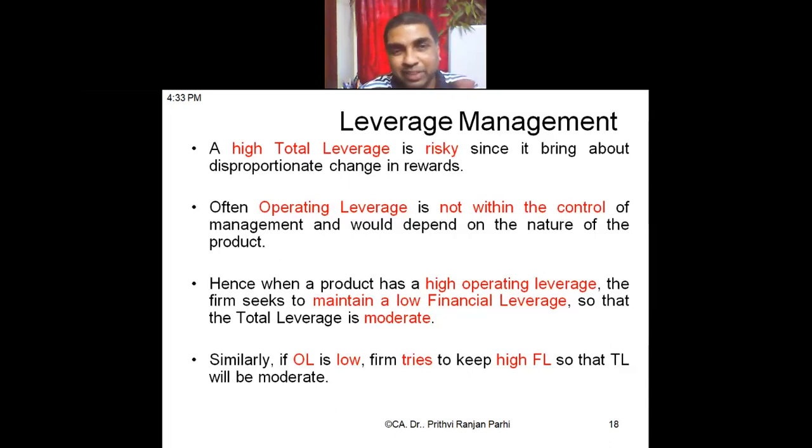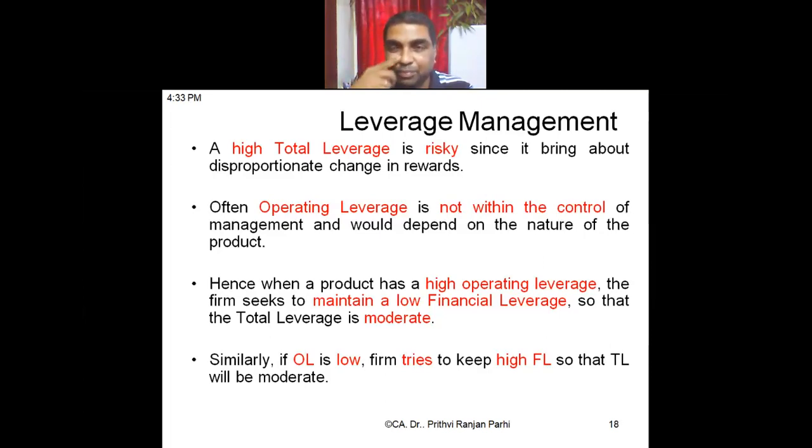Most of the time, the operating leverage, like depreciation, rent, etc., is not within the control of management. Meaning, if you want to run the business, you have to incur this kind of fixed cost. You have to pay rent, pay salary, and charge depreciation. You have to do all this. But financial leverage, to some extent, is under your control. You may decide whether you will take a debt or not. You can decide whether to take a loan or not.